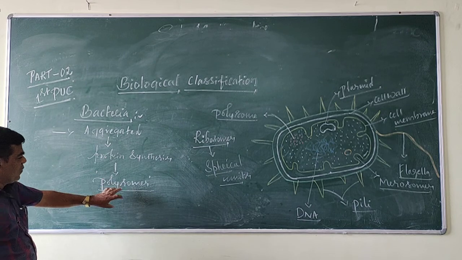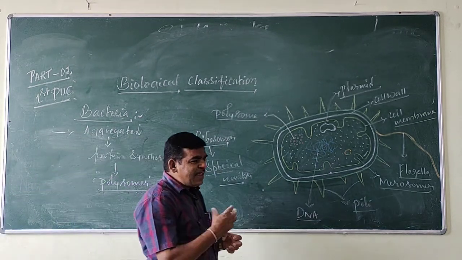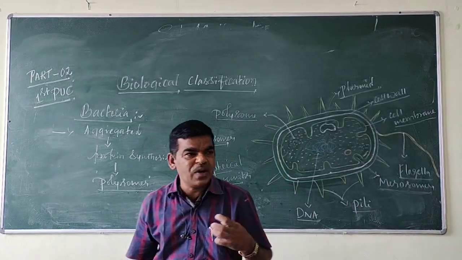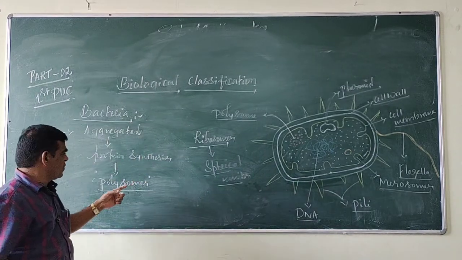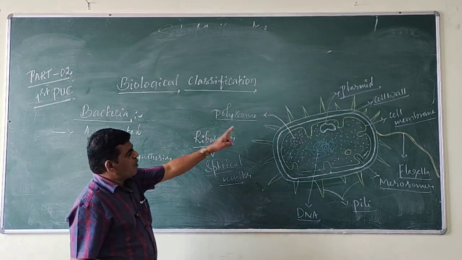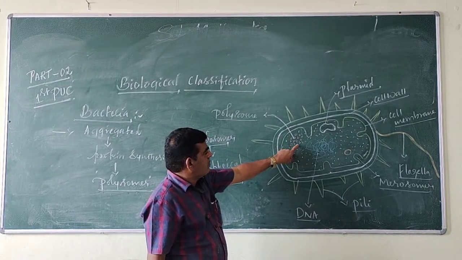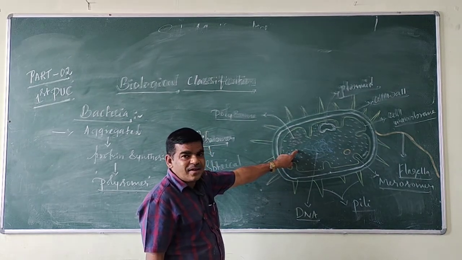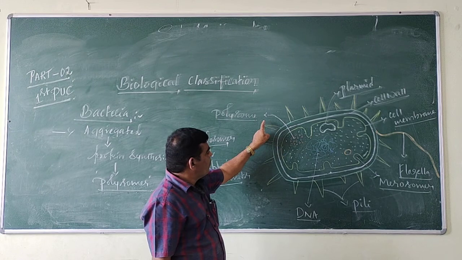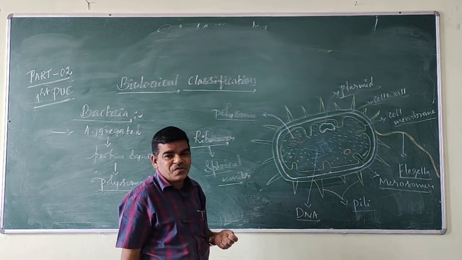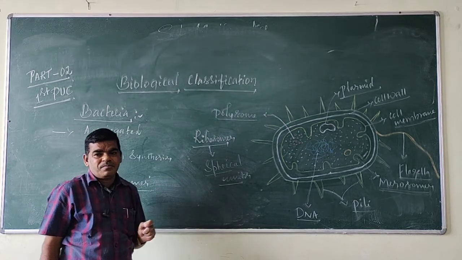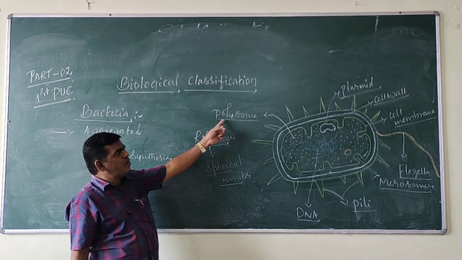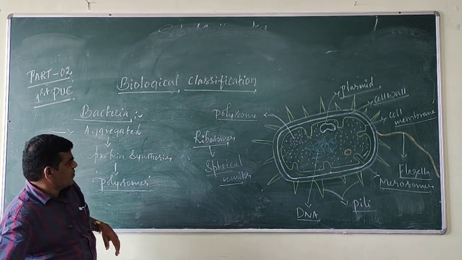Many ribosomes are aggregated during protein synthesis. This aggregation of ribosomes is called polysomes. Here, the ribosomes, the spherical units present in the bacterial cell, are aggregated during protein synthesis, called polysomes. Clear? All ribosomes aggregated at the time of protein synthesis are called polysomes. Next.